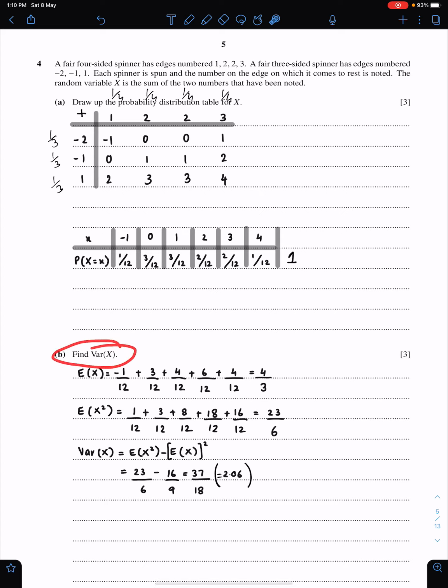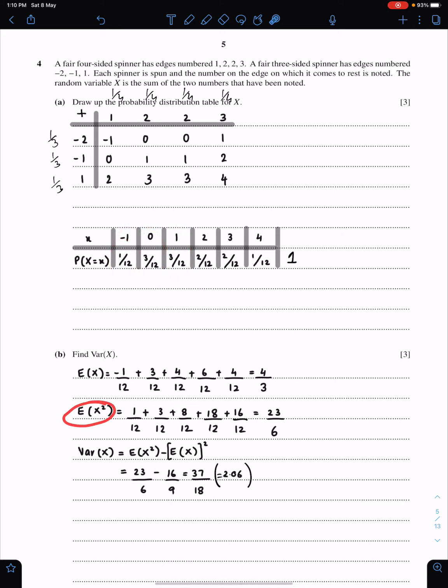Now we need variance. For that, we first need to work out the mean. The formula of mean is very simple. The sum of the product of these numbers with their probabilities will give you the mean of this distribution: -1 times 1 upon 12, 0 times 3 upon 12, 1 times 3 upon 12, and so on. This is the answer for the mean.